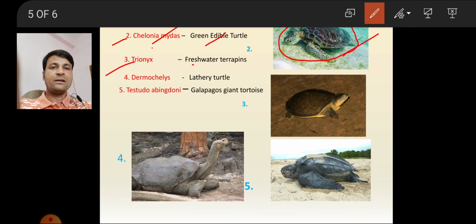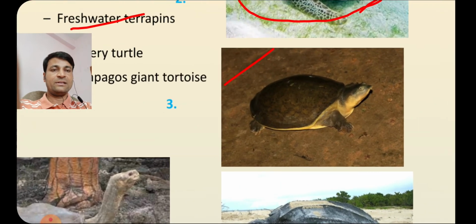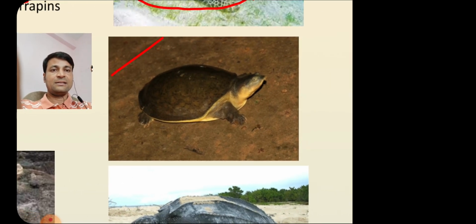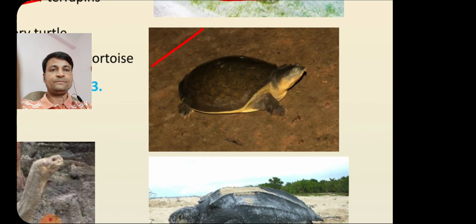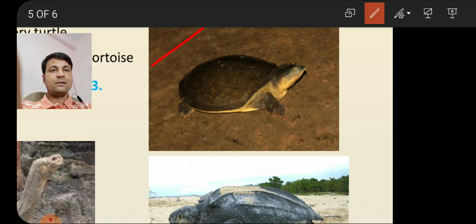Third example is Trionyx. Common name is freshwater terrapins. This is the freshwater terrapins. We'll see their structures. Generally in our surroundings we observe this type of terrapins, freshwater terrapins.